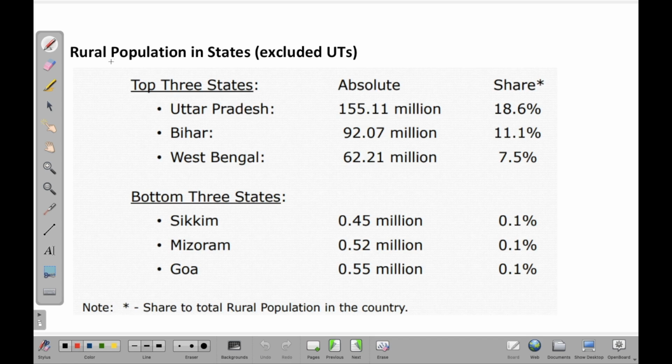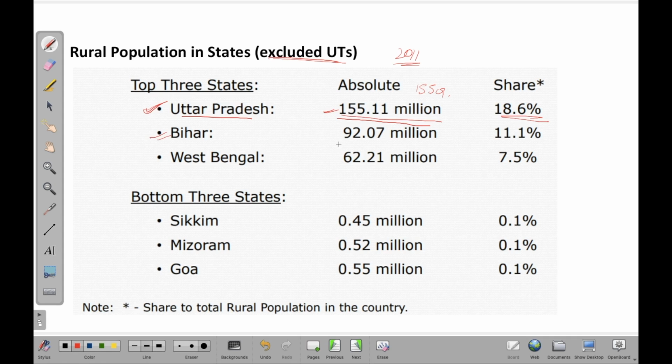Now, rural population in states and union territories. The highest population in a state is in Uttar Pradesh, that is around 155.11 million people, around 18.6%. So this comes out to be nearly 15.5 crore. Although this figure is from 2011, now this population has crossed that figure. We'll have a look at the next census and get to know how much the population has increased.